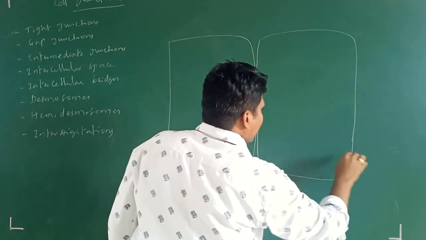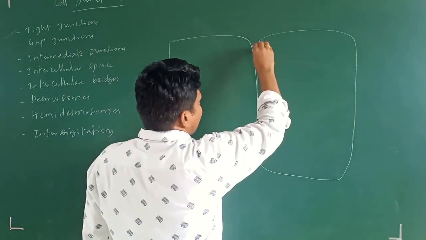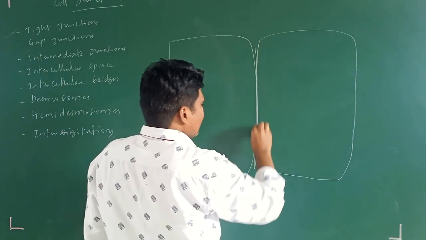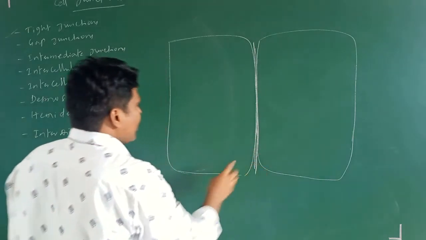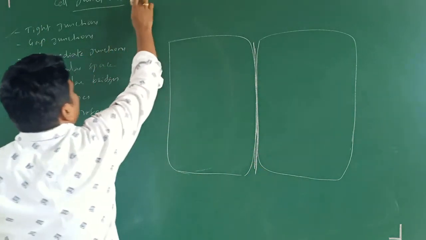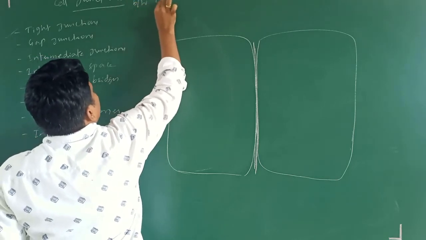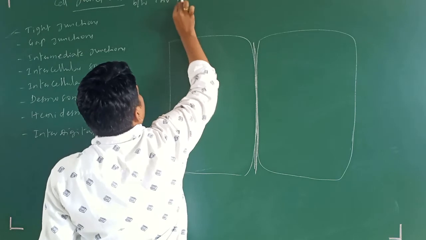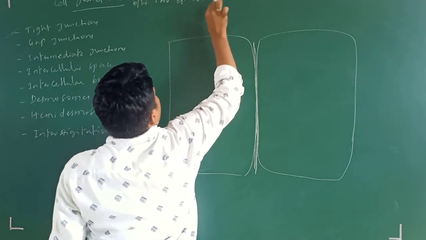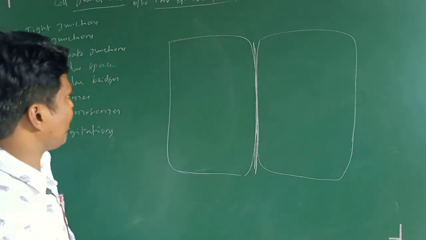In between the two epithelial cells, in this region, these cell junctions are present. Where are they located? Between two epithelial cells.